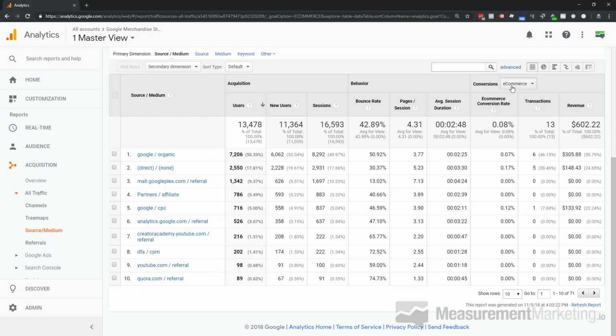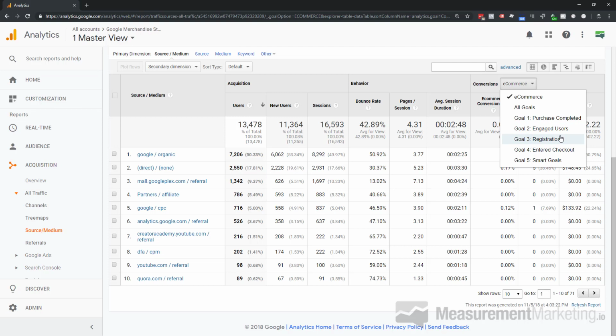And by default, you're going to have e-commerce. We're going to flip that over to our goals. Now, let's think about these goals in terms of the ACE framework. You've got awareness goals, we have completion goals, we have engagement goals. So I'm actually going to use this purchase completed. This is actually a completion goal. This is when somebody buys something. So here's our completion goal.